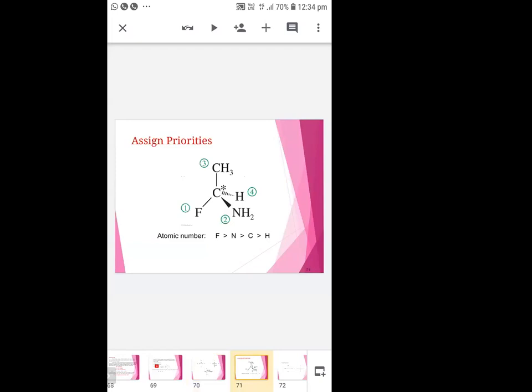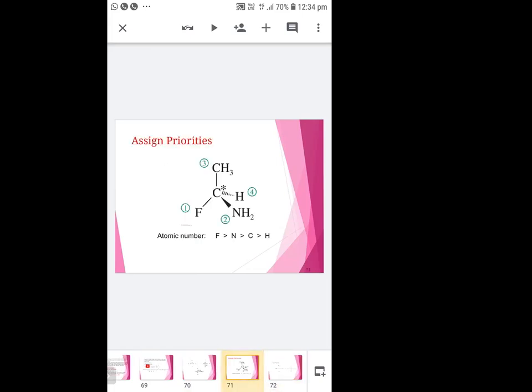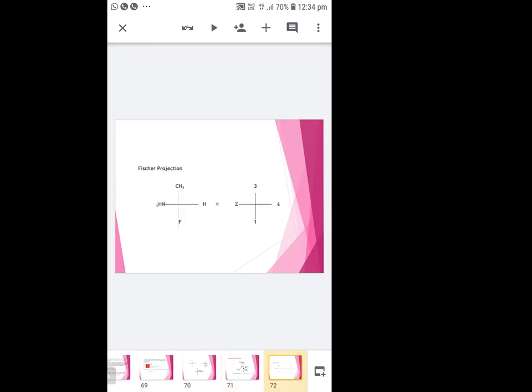Here, assign the priorities. I said that to give the RS designation, you must first write the Fischer projection. That's most important. So here I have changed this wedge formula to a Fischer formula. Then you give priority.